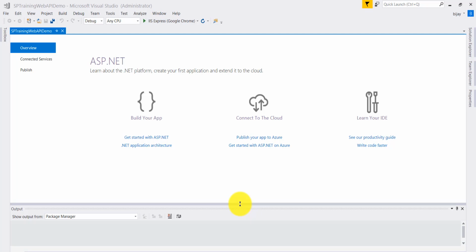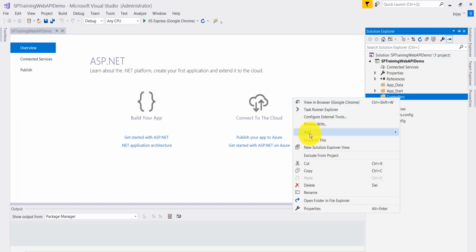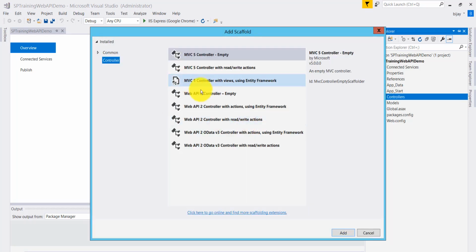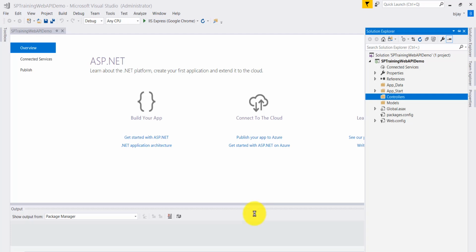Now on this, what we'll do is add a controller into that. So what exactly is a controller? A controller is an object which will handle the HTTP requests that we are making. Go to the Solution Explorer, and you will see there is a Controllers folder. Right click on that, then Add, and Controller. Then select Web API 2 Controller - Empty and click on Add.